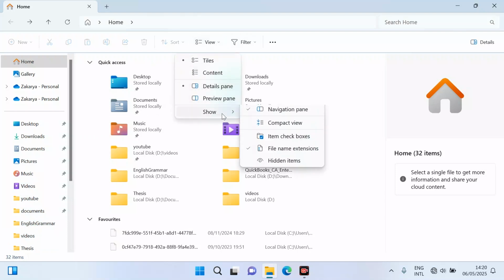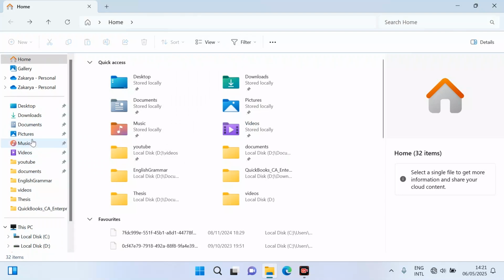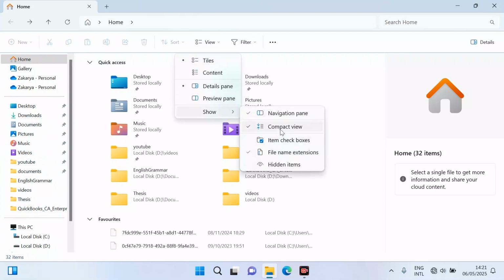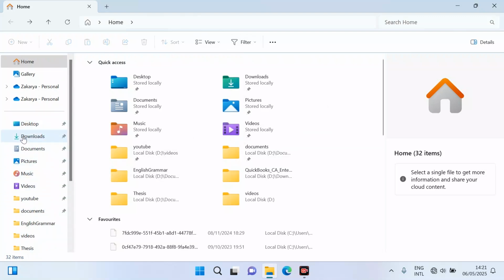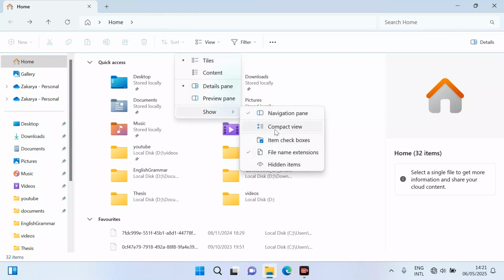If I select compact view, you can see that they are closer to each other. Now they are closer, and now they are far from each other. They have little space among each other. So I select compact view.